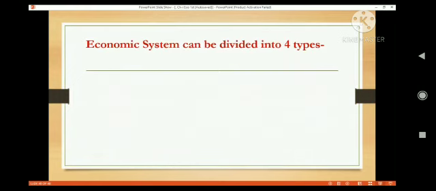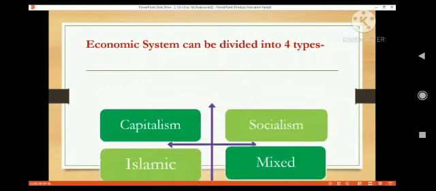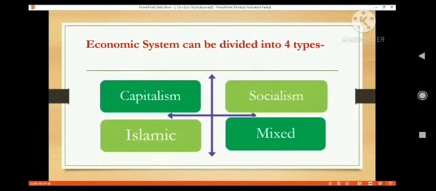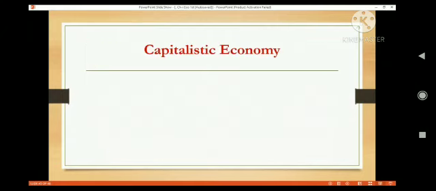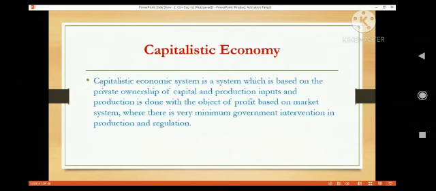So in practice, in the world, economic systems can be divided into four types: capitalism, socialism, Islamic and mixed economic system. Let us know about these one by one in brief. What is a capitalistic economy? A capitalistic economic system is based on the private ownership of capital and production inputs, and production is done with the object of profit based on the market system, where there is very minimum government intervention in production and regulation.